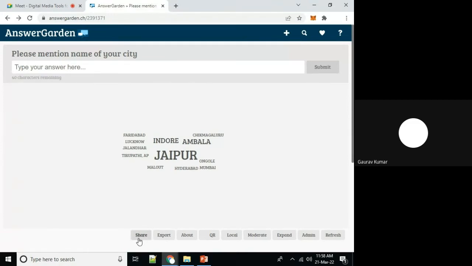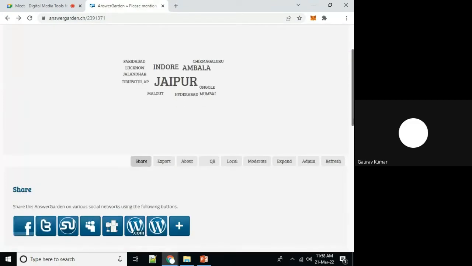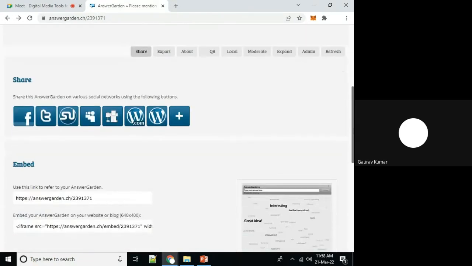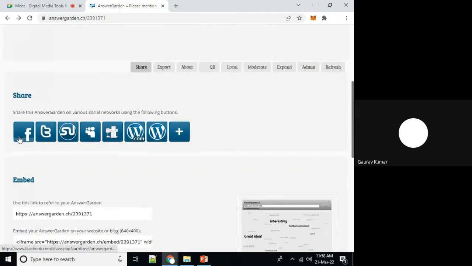software. Share. I want to share this particular quiz, this specific interaction activity, on social platforms. Which social platforms? Facebook, Twitter, StumbleUpon, MySpace, WordPress.